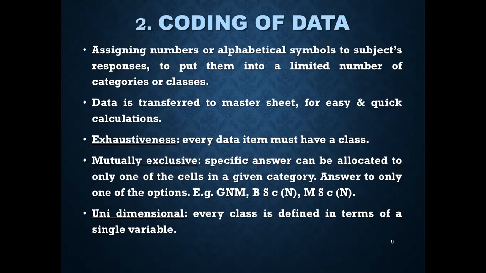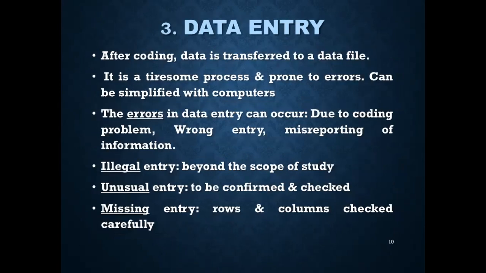So exhaustiveness, then mutually exclusive. A specific answer can be allocated to only one of the cells in a given category. Answer to only one of the options. For example, if it is related to qualification, JNM, BSc Nursing, MSc Nursing, it has to be only one of the categories. Unidimensional: every class is defined in terms of a single variable. This is the coding of the data.